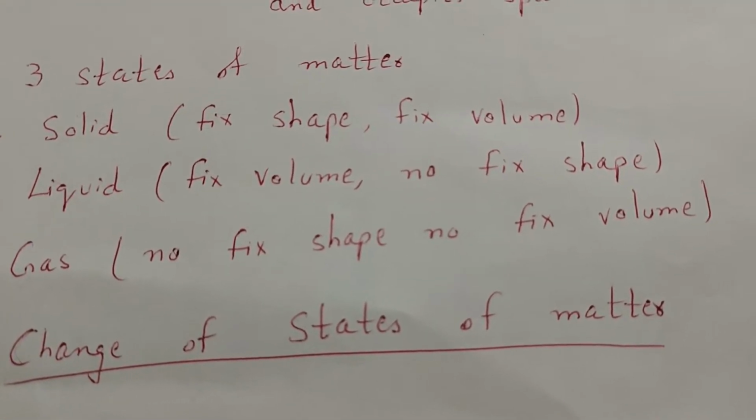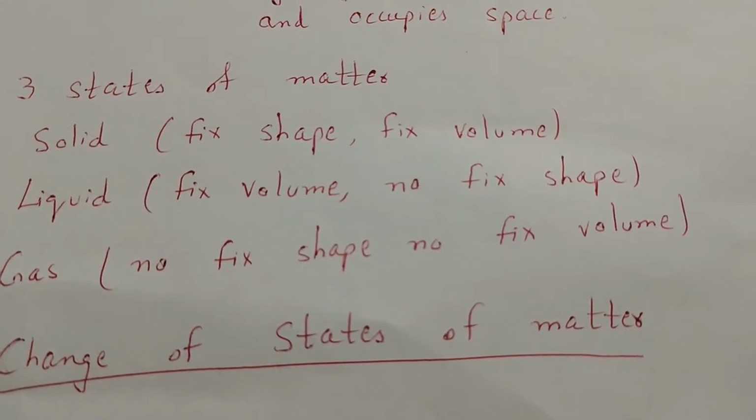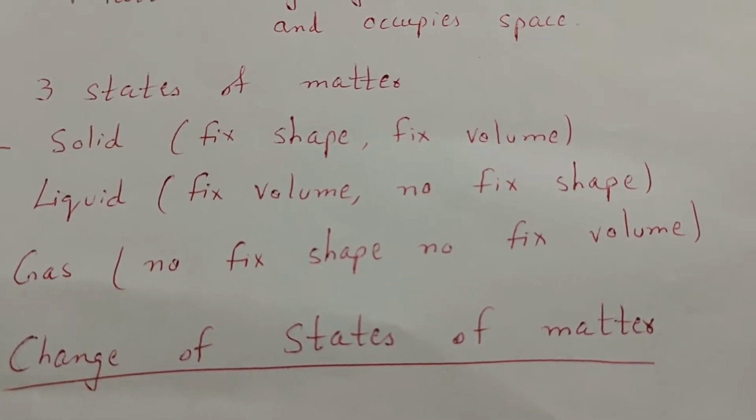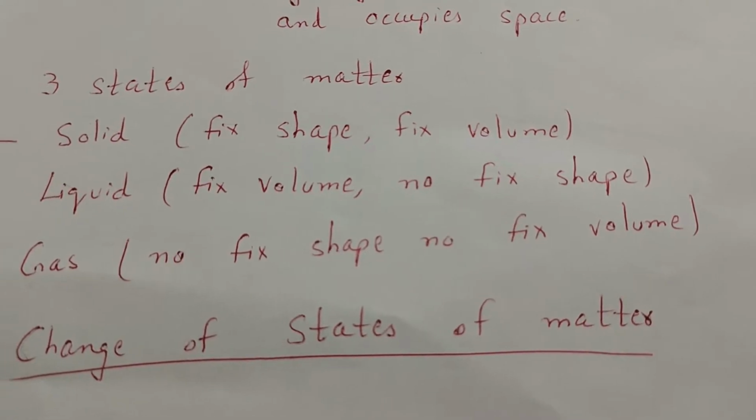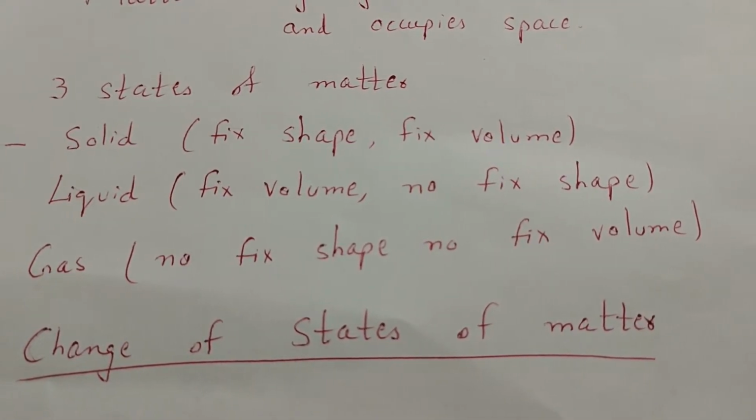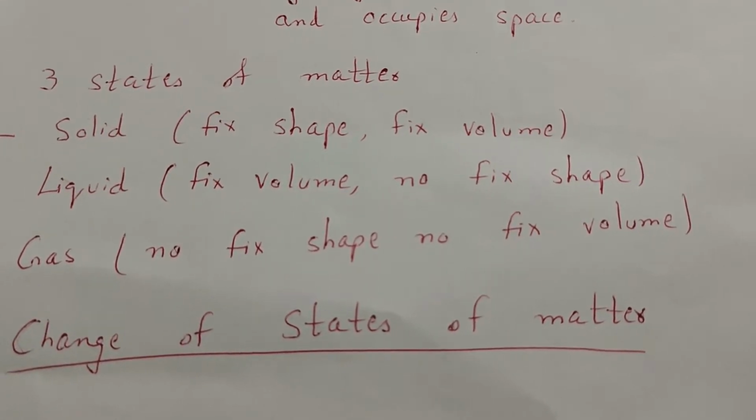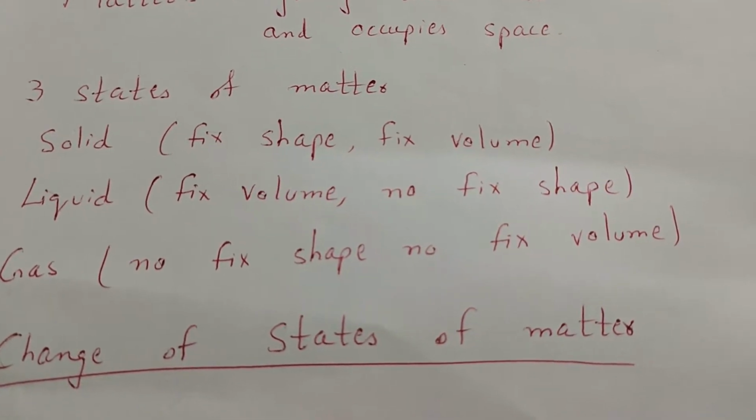If we talk about a liquid, the properties of a liquid are that it has fixed volume but not fixed shape. For example, if you have juice in your jug and you pour it into a glass, the juice will take the shape of the glass. So liquids have no fixed shape. Gases have no fixed shape and no fixed volume. So now we know there are three states of matter: solid, liquid, and gas.